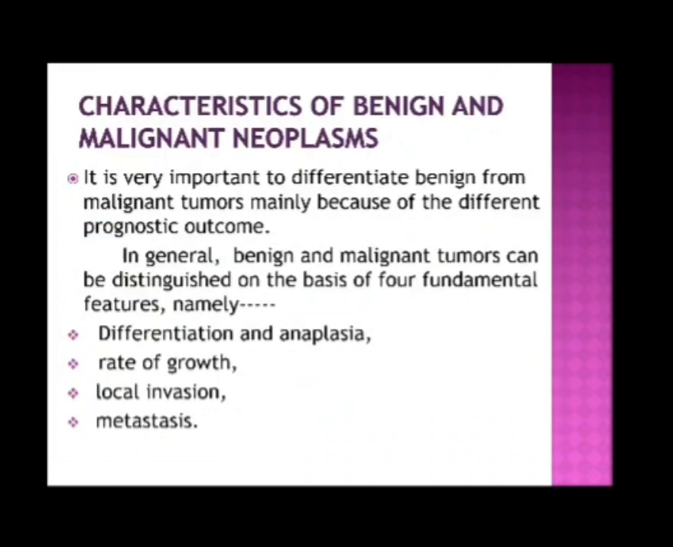Characteristics of benign and malignant neoplasms. It is very important to differentiate benign and malignant tumors, mainly because of the different prognostic outcome. In general, benign and malignant tumors can be distinguished on the basis of four fundamental features, namely differentiation and anaplasia, rate of growth, local invasion, and metastasis.